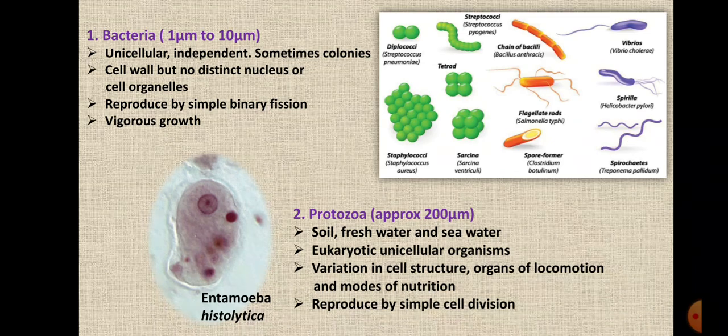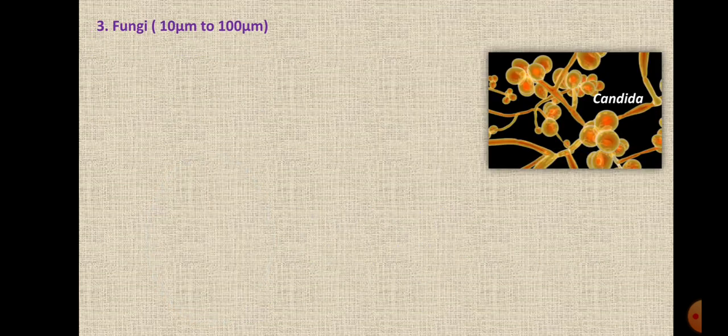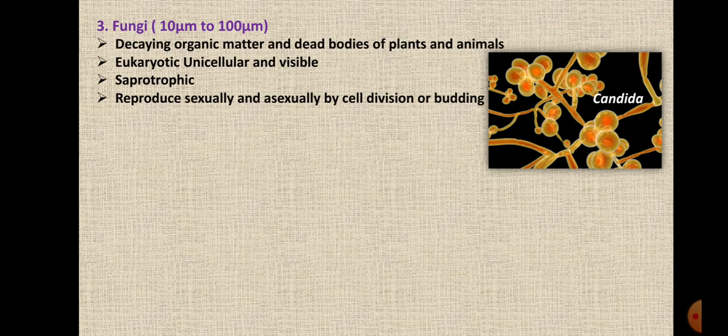In the previous slide, we had seen that they can be autotrophic or they can be heterotrophic. The third one is fungi. We had already studied about fungi, so we'll just revise it. Their size is from 10 micrometer to 100 micrometer. They feed upon the dead organic matter or dead bodies of plants and animals. So they are also called decomposers. They decompose the dead bodies.